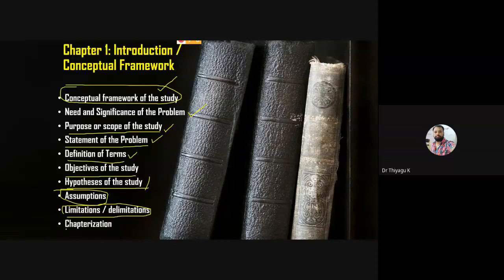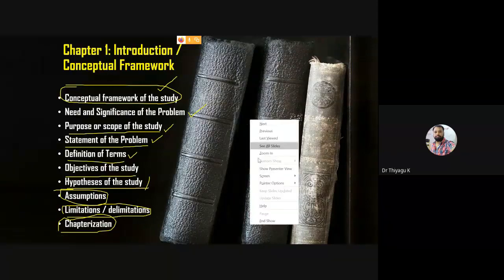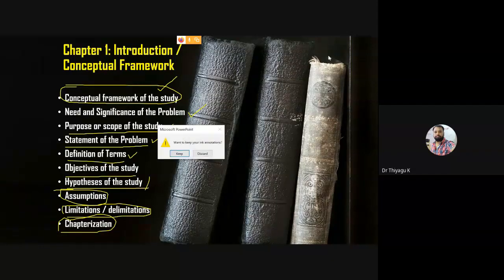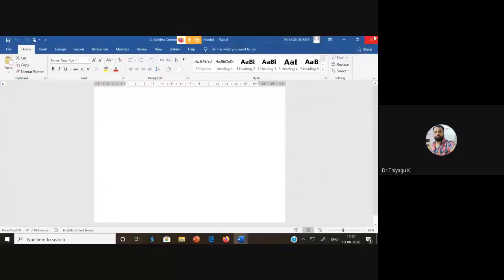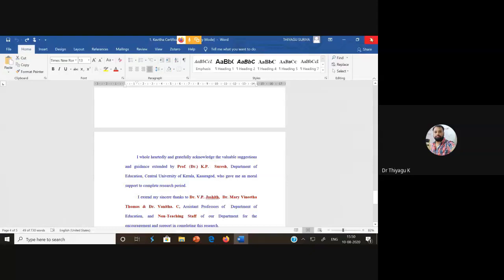Then finally, in chapter 1, we have to add the chapterization. So what is the chapterization in the sense? What is chapter 1? What is chapter 2? What is chapter 3 telling? These things may come in chapter 1. I'm opening the chapter 1 of one of the students, then you may understand what things are needed to write chapter 1. So I'm closing this one and coming back to chapter 1.